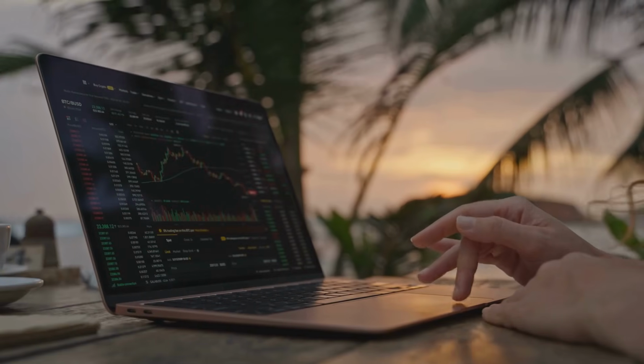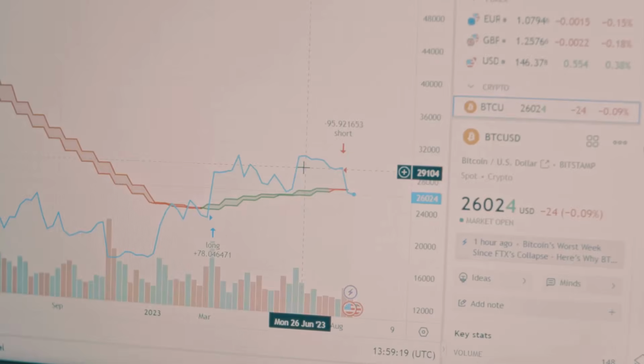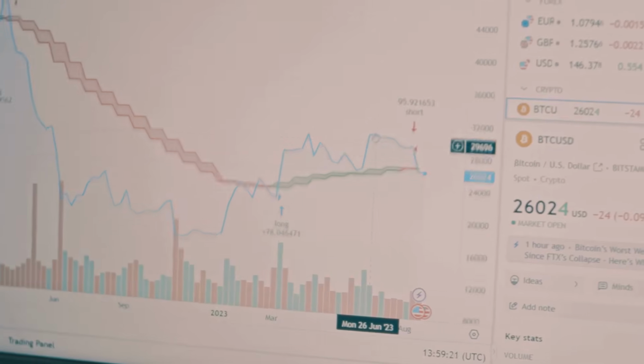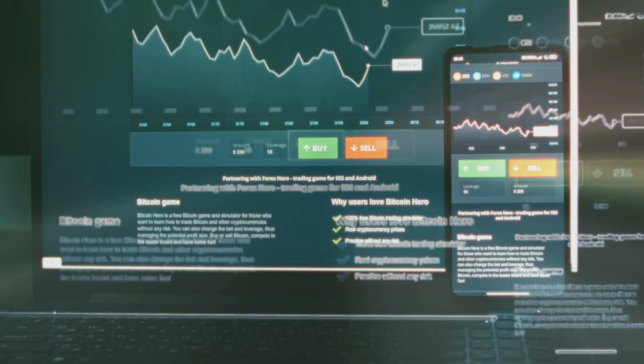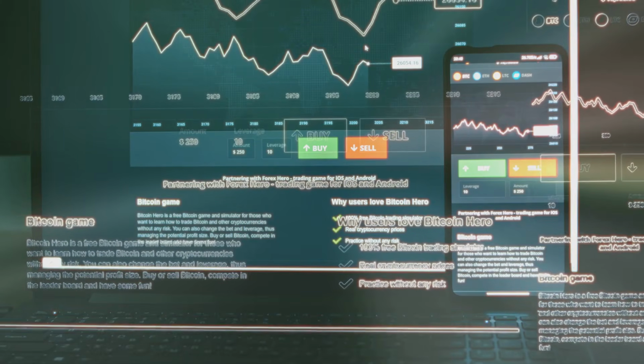This is not about predicting the future with certainty. Instead, it is about identifying probabilities. Traders use these probabilities to manage risk. They also use them to find potential entry and exit points for their trades.